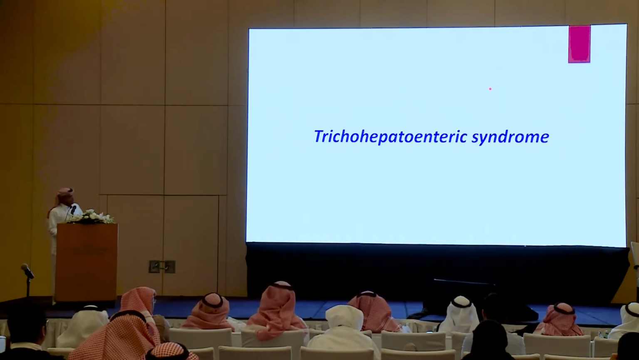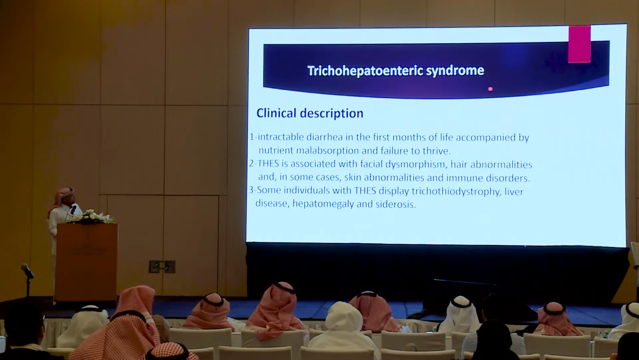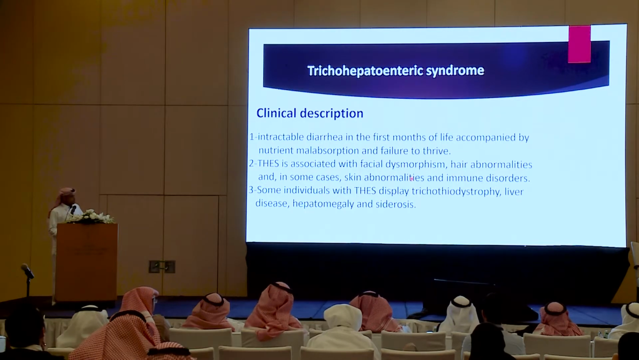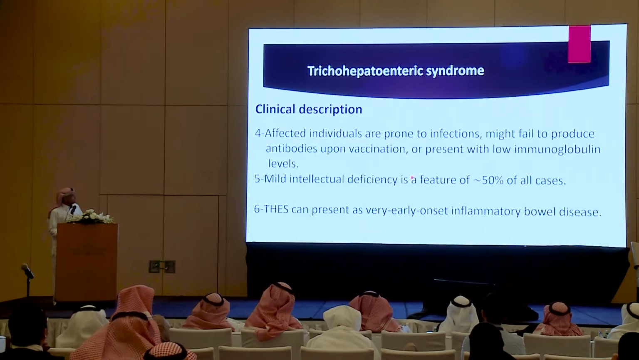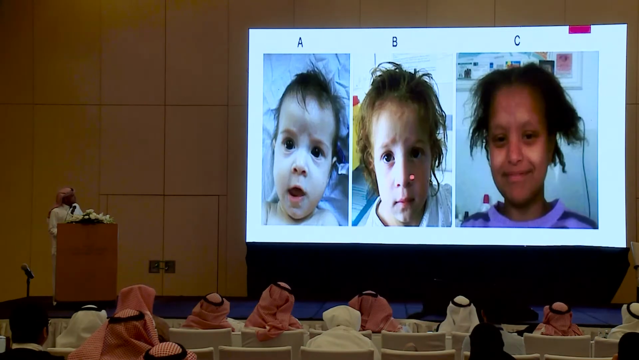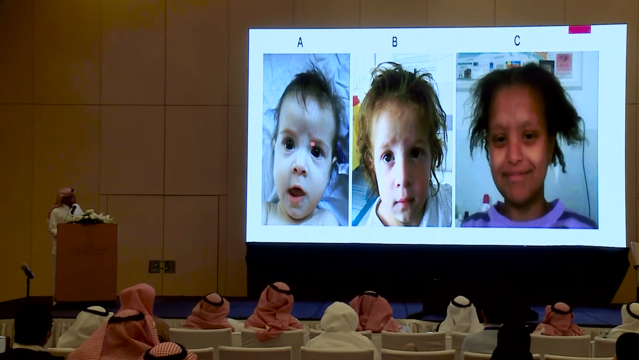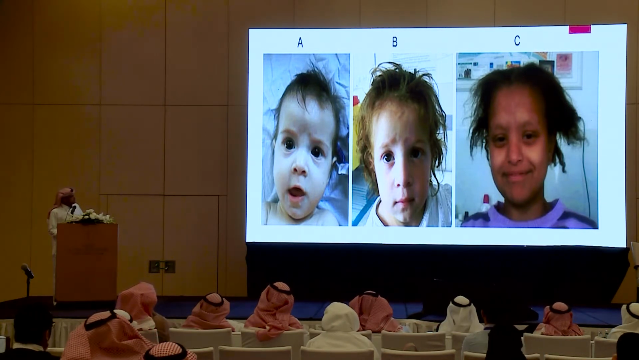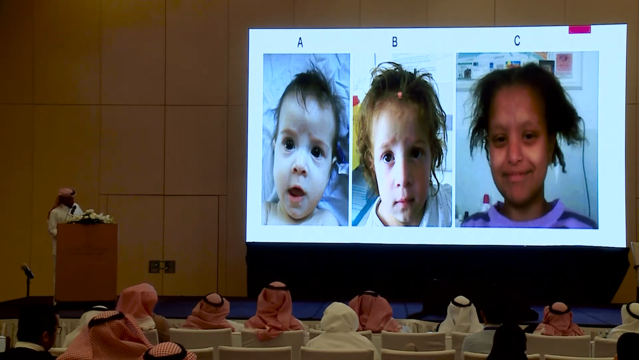The other syndrome is trichohepatoenteric syndrome, characterized by chronic diarrhea, malabsorption, and other dysmorphic features, and they are prone to have immune deficiency, and they can develop early onset IBD. This is their dysmorphism. They have a broad nasal bridge, hypertelorism with frontal bossing, and typical hair or woolly hair.